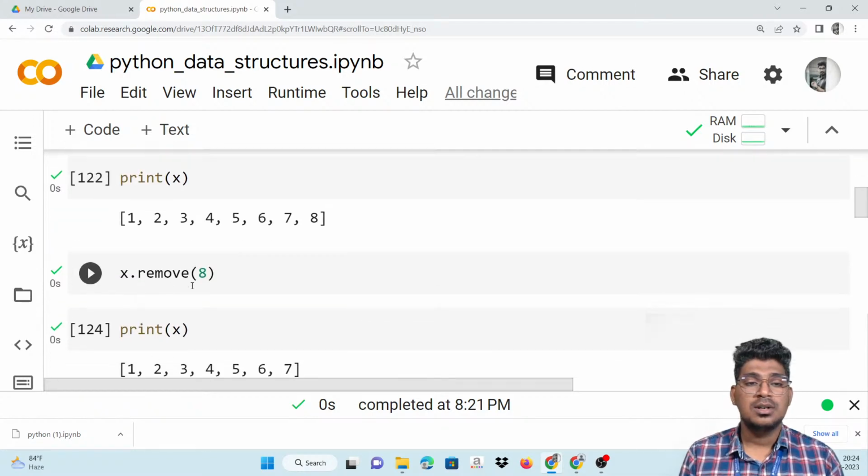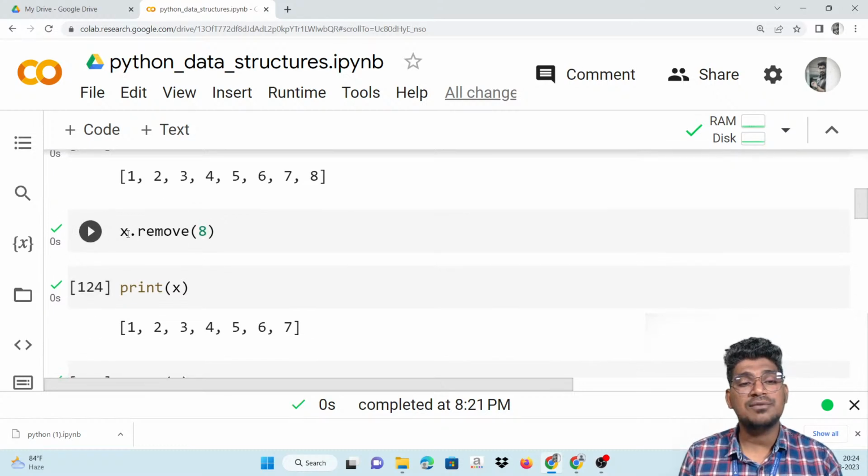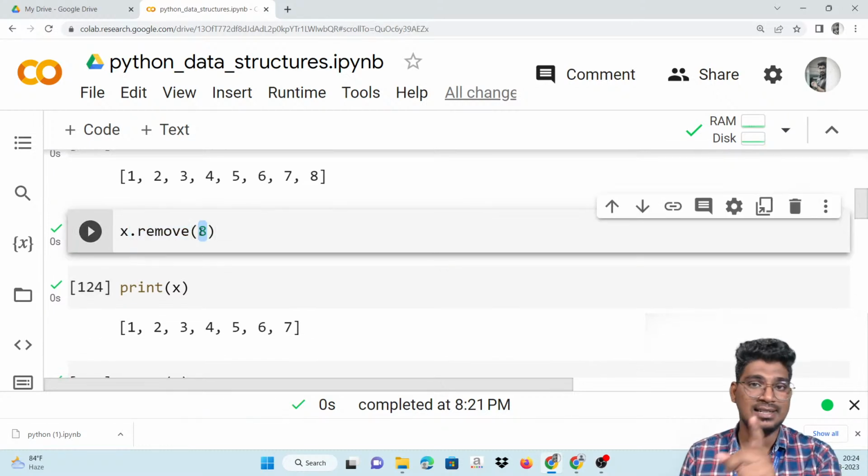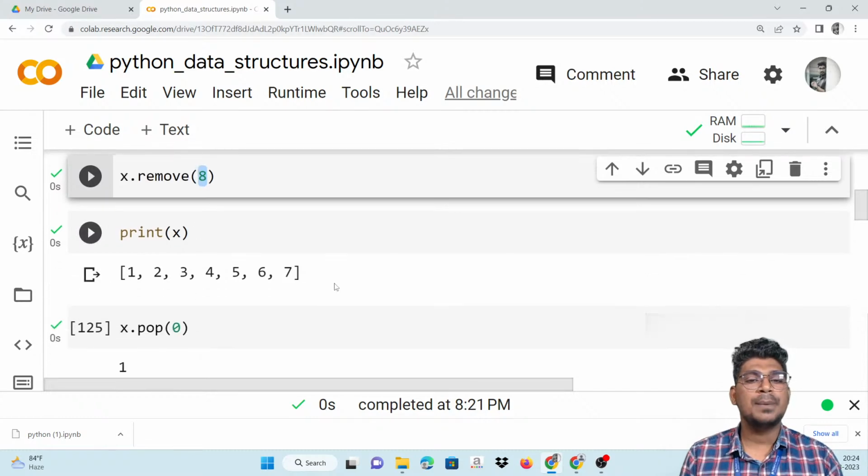Now remove: for this function we have to specify the value inside the parentheses. So print of X, the last item is going to be removed, that means I specified the 8. So the remove function removes it.